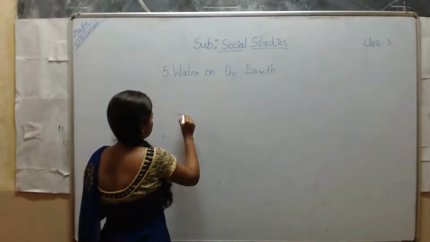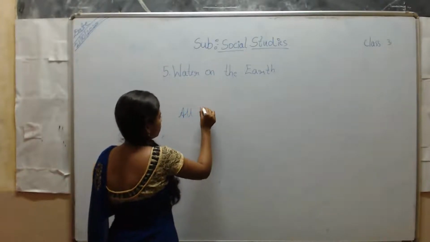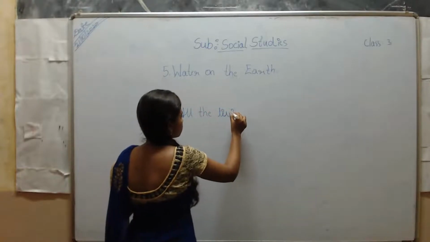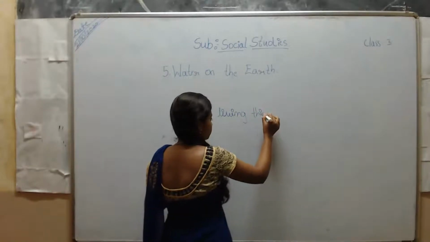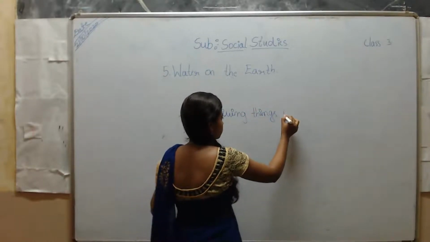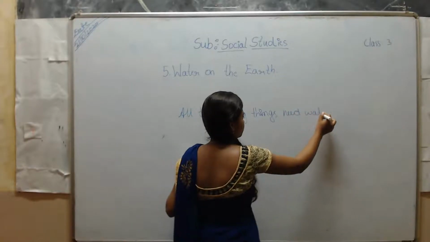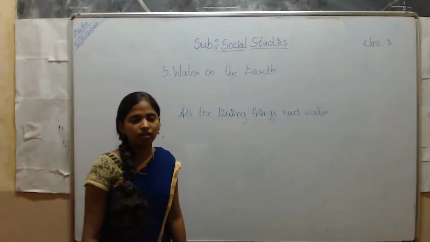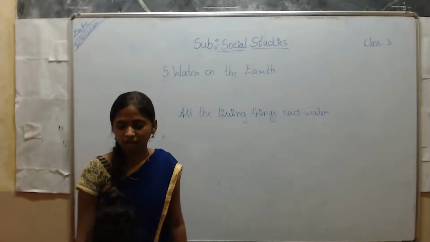All the living things need water to survive. Also we need air. Both air and water are necessary to live on the planet Earth.